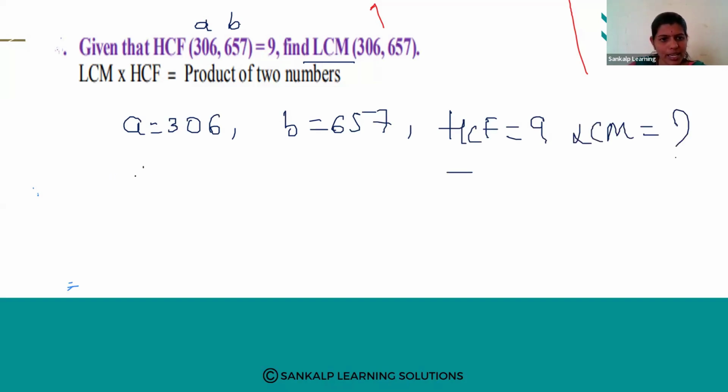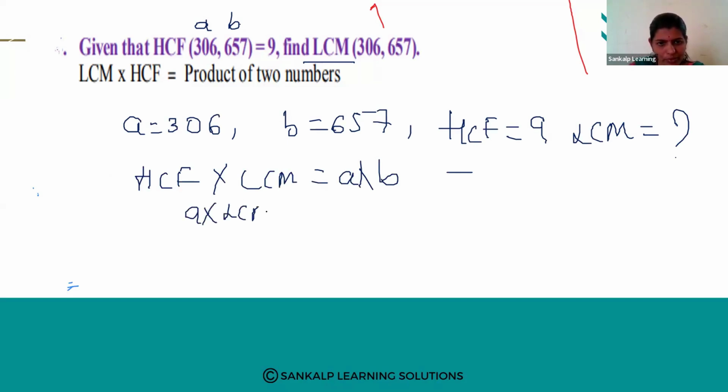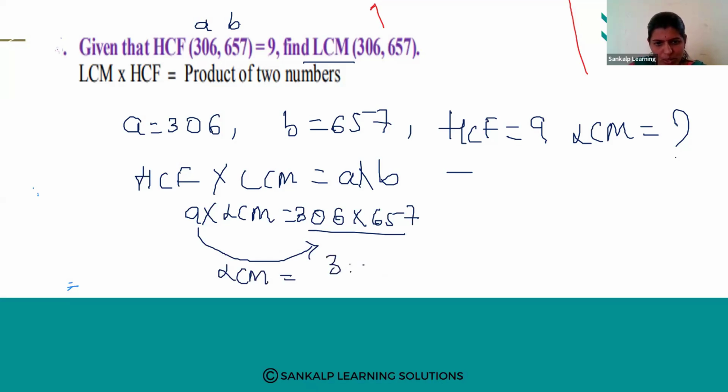Again same story. HCF into LCM is equal to A into B. HCF is 9, so 9 into LCM is equal to 306 into 657. When you transfer this 9 to this side, LCM is equal to 306 into 657 divided by 9.